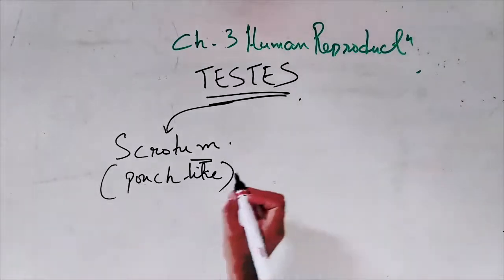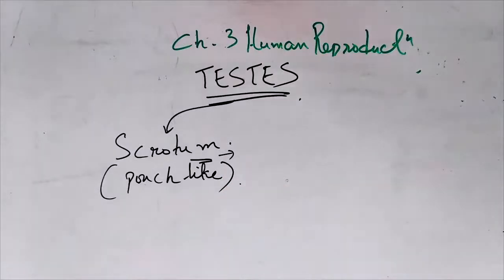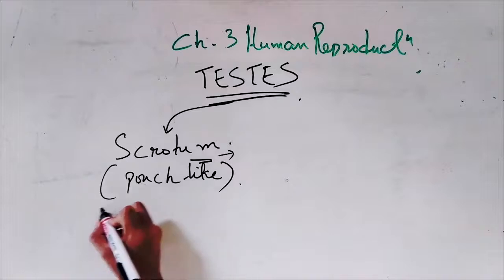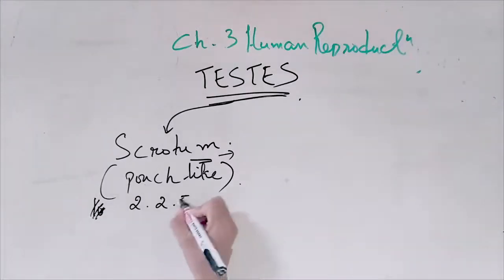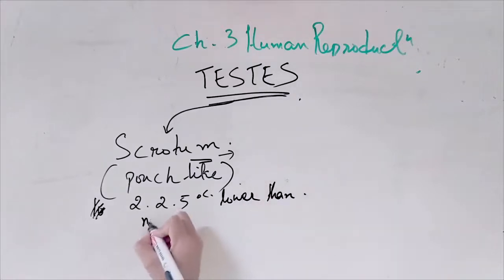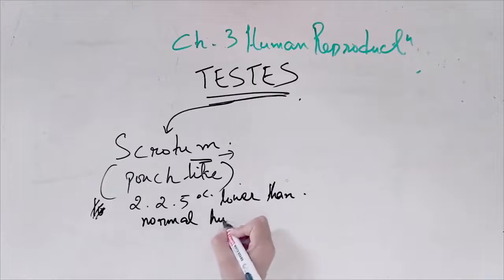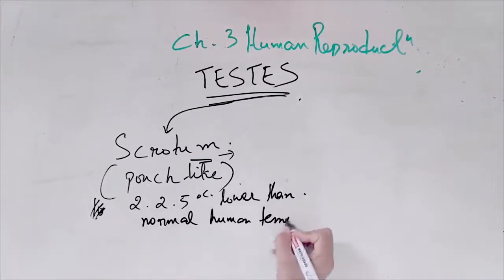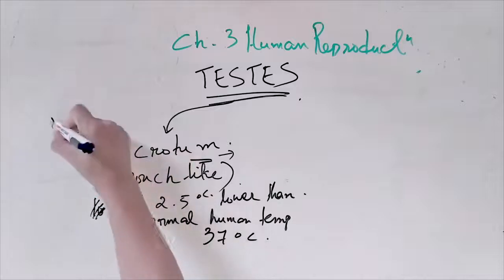So the scrotum is outside, because for spermatogenesis to occur, it has to occur at a lower temperature, that is 2 to 2.5 degrees Celsius lesser than the normal human temperature, that is 37 degrees Celsius.